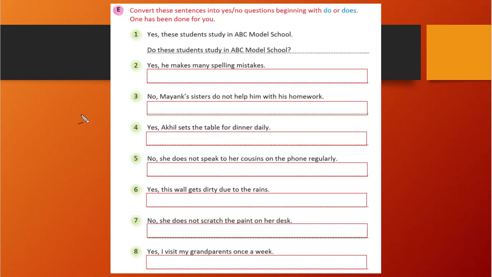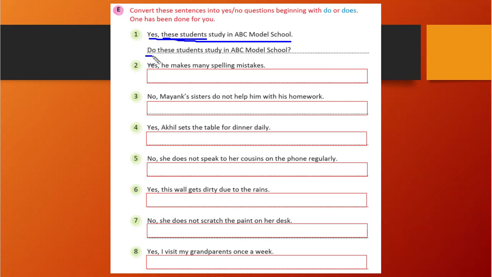Okay, you see here, these students study in ABC model school. This is our answer. So now we are going to form a question. So first thing, these students, that is plural, so we will use do. Whenever a plural noun is there, we will use do.